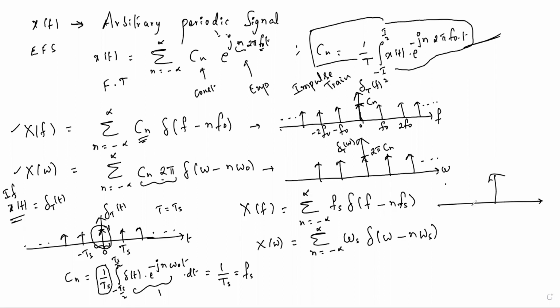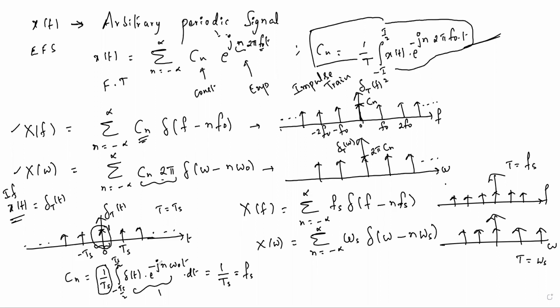So what is the Fourier transform of an impulse train in the time domain? Again an impulse train in the frequency domain. What is the difference? The time period will change. Your time period is Fs in one case and omega s in the other, in the frequency domain.